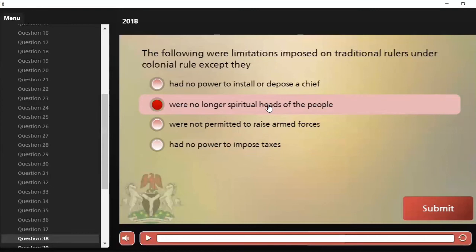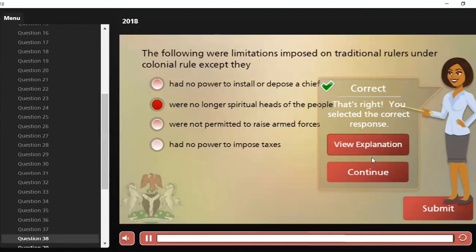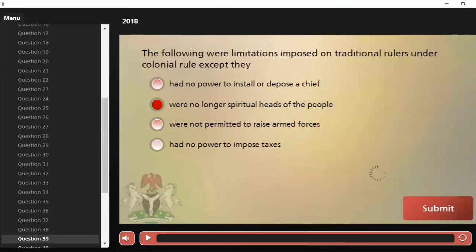For under colonial rule, they took all of their powers except they were the spiritual heads of the people. But the question says except, so we need to take note of that except.